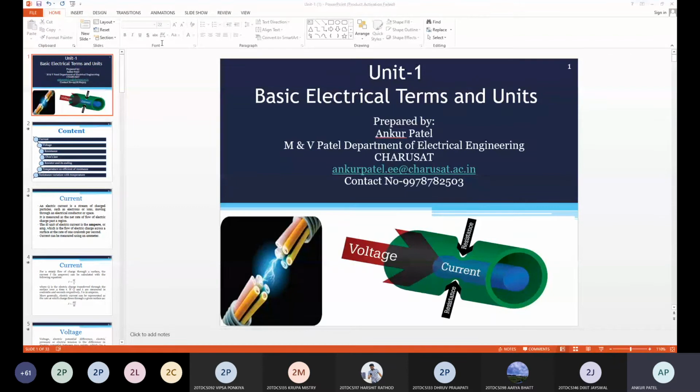Then series parallel connection, star delta transformation, then mesh analysis and nodal analysis. So in the second unit, I will have some more exercises that you have to do. Examples are more in the second unit, so you need to do the practice.